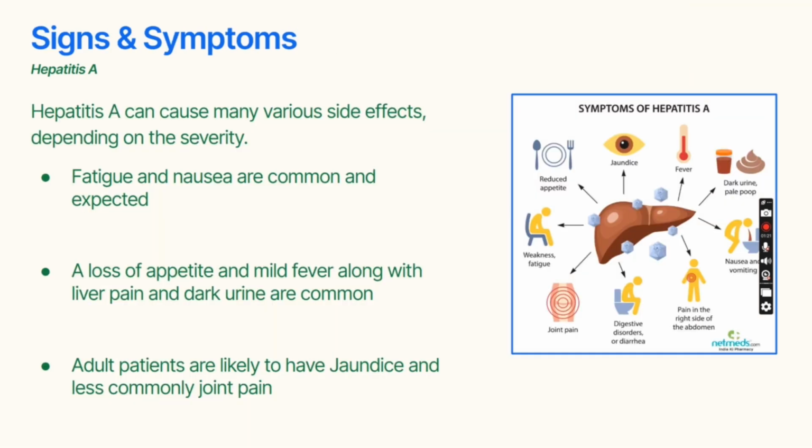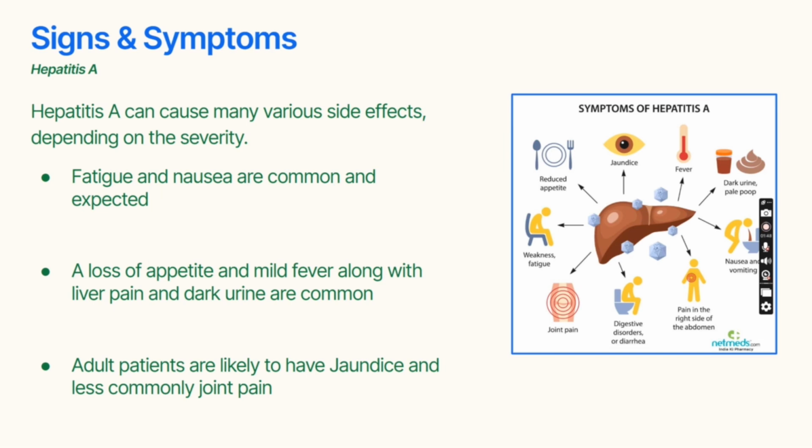So hepatitis A can cause many various side effects. It depends on the severity. Fatigue and nausea are very common, as to be expected. Vomiting as well. A loss of appetite and mild fever should also be expected. Additional symptoms can be liver pain and dark urine, since the liver is affected. In adult patients, they are more likely to have a yellowing of the skin and eyes, which is known as jaundice. Hepatitis A can also cause joint pain, but that is much less common than all the other side effects.